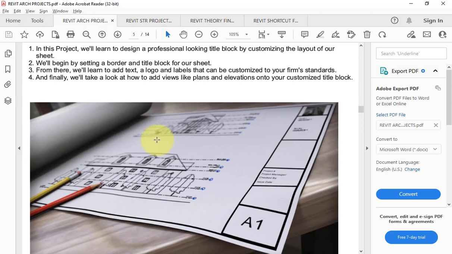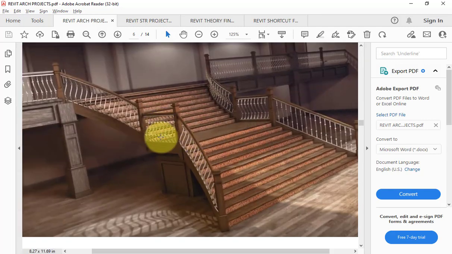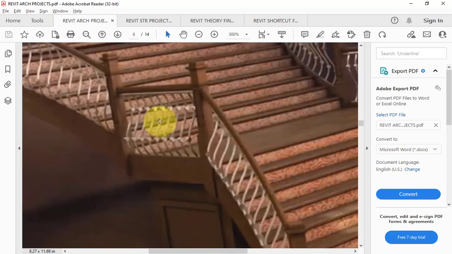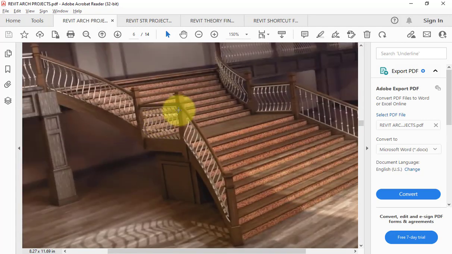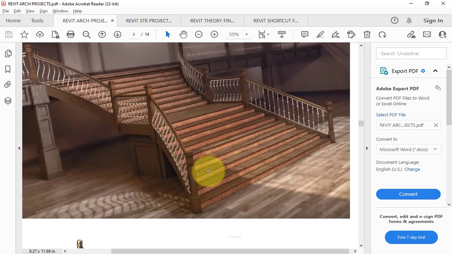And I will share with you all these projects with the detailed description. Okay. Then after, we will learn how to create a custom staircase within the Revit architecture. So how to create post, newel post, and spindles, then top rail, middle rail, end rail, then how to apply different material to the tread, stringer, riser, right, and how to render such type of image. All these things we will be covering.